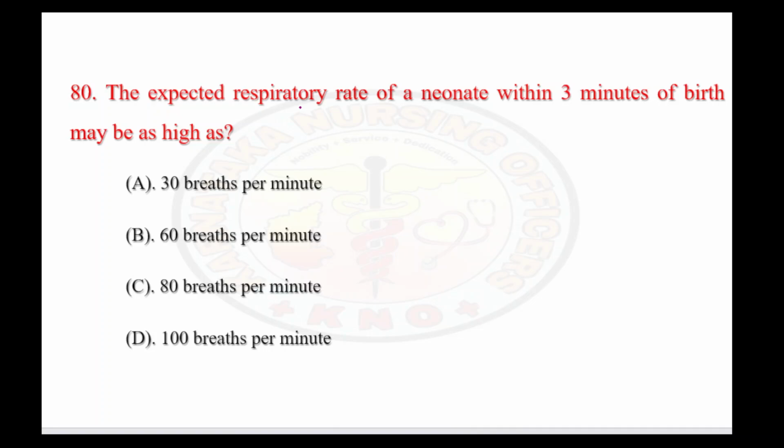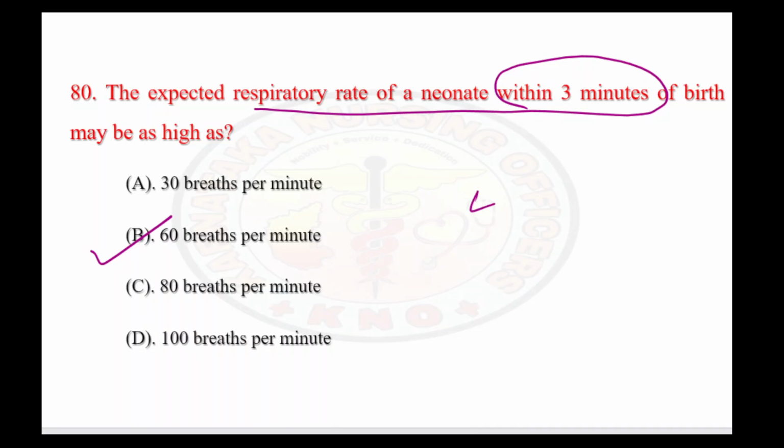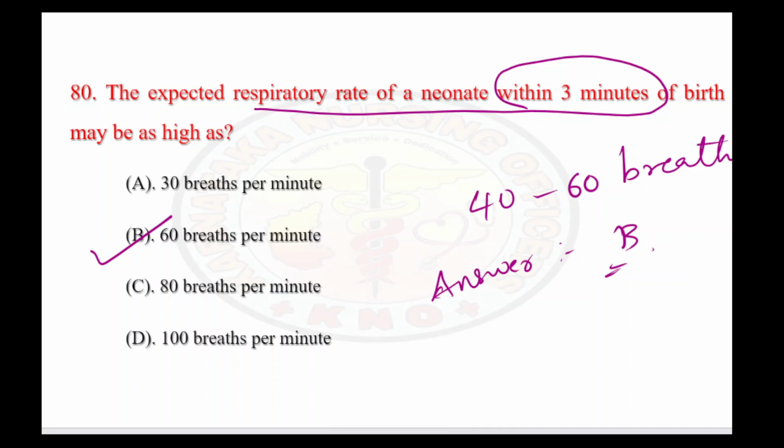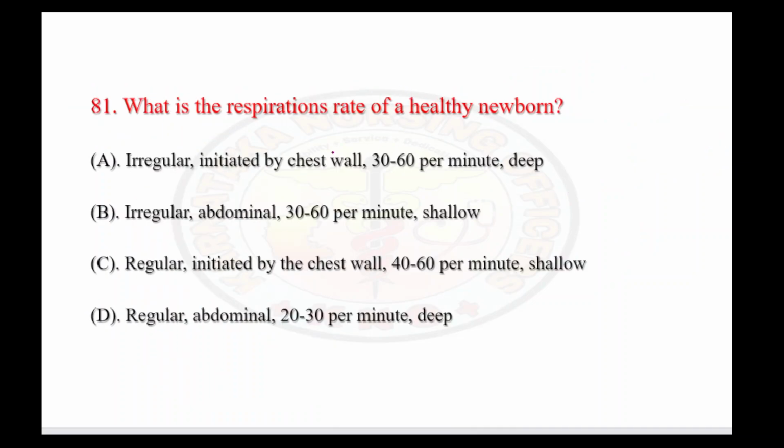The next question, expected respiratory rate of a neonate within 3 minutes. In the last question, we have seen heart rate. Now we are going to check the respiration rate. The respiration rate for this child will be as high as 60 breaths per minute. That is the highest limit they are asking. So the answer is option B.